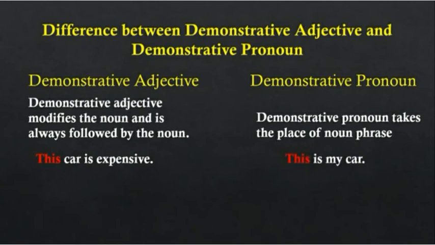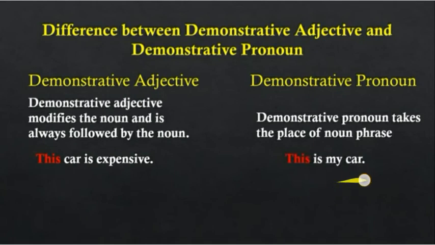Now we'll understand the difference between demonstrative adjective and demonstrative pronoun. You have studied about the pronoun in your previous chapter. So what is the difference between these two? How can you identify them? Just see, this is demonstrative adjective and here is demonstrative pronoun. A demonstrative adjective modifies the noun and is always followed by the noun. Here, car is the noun and it is modifying the noun. Whereas a demonstrative pronoun takes the place of a noun phrase.